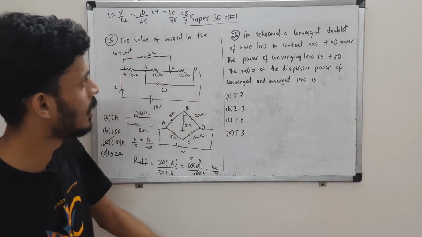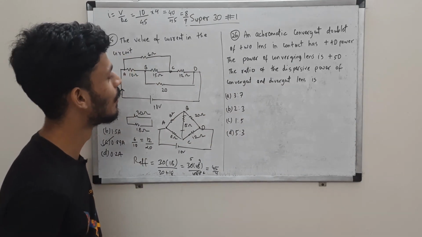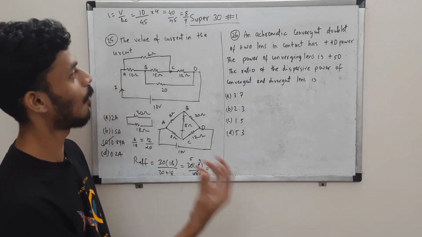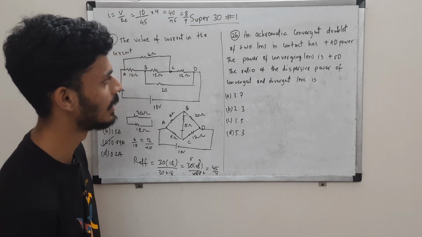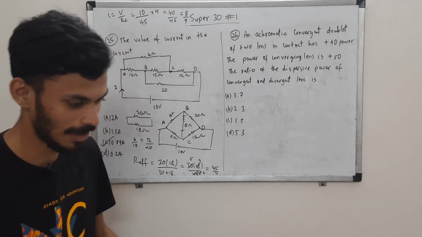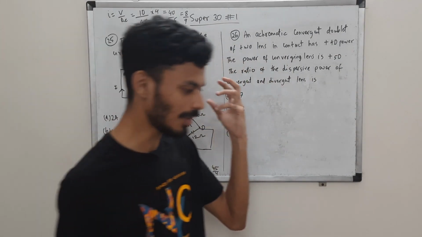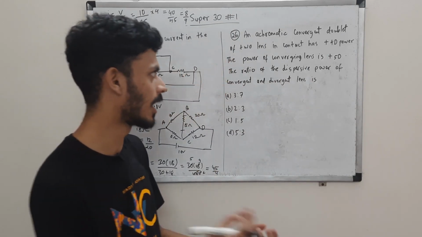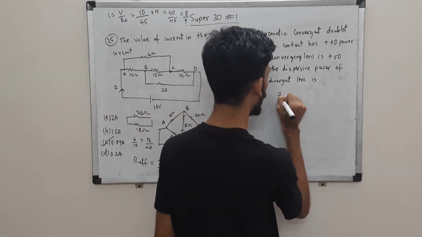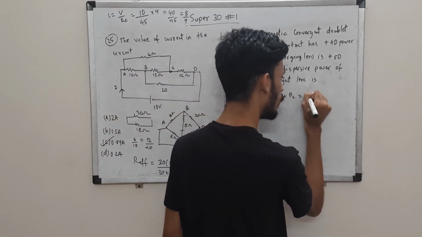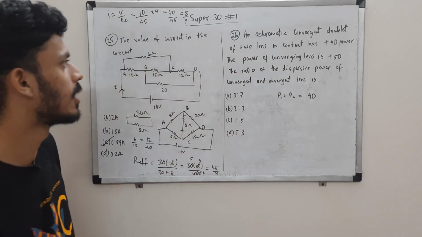An achromatic convergent doublet of two lenses in contact has 4 plus D diopter power. Okay, what is that mouthful word? That is a lot of heavy language. I'll just explain it simply. So we have two lenses, one convergent, one divergent. They are kept in contact. Their combination is having this power. So we can say P1 plus P2 is simply 4D, right? Convergent and divergent. Convergent is plus, divergent is minus.